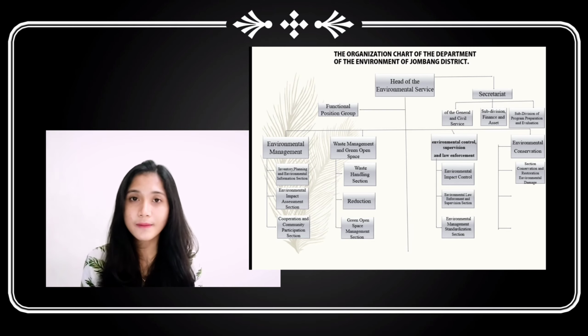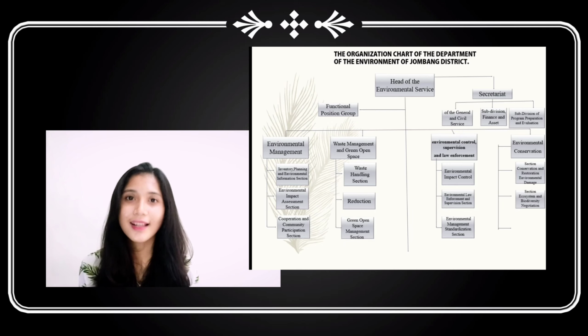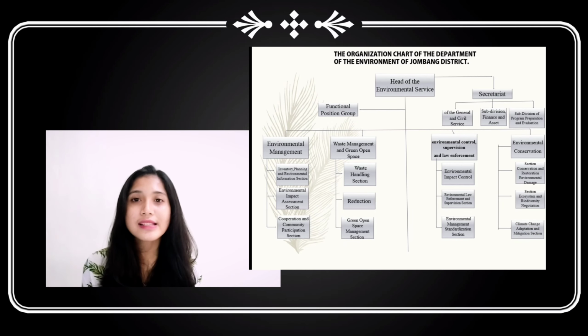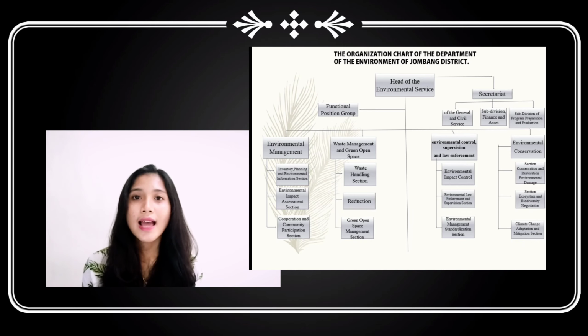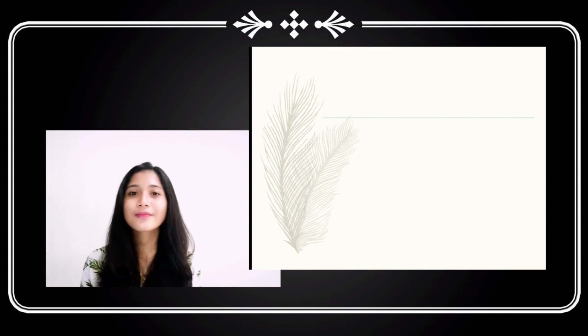environmental damage section, 2. Ecosystem and biodiversity protection section, 3. Climate change adaptation and mitigation section. Then for the technical implementation unit is responsible directly to the head of the environmental service.